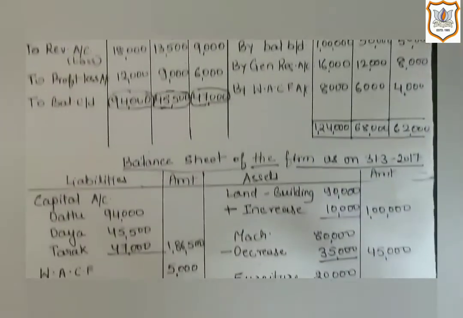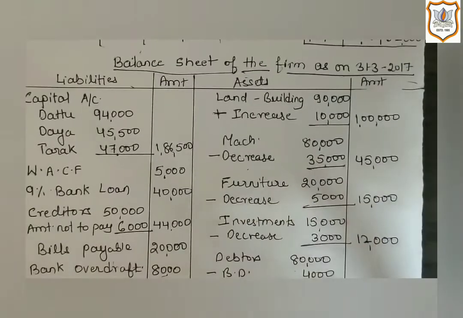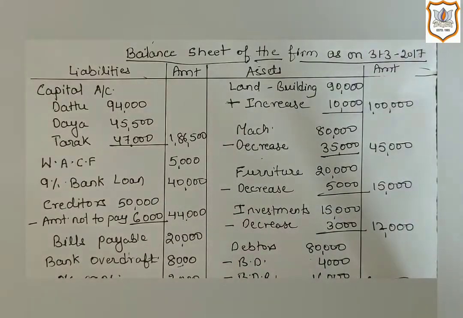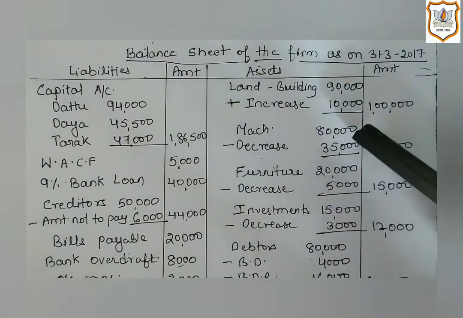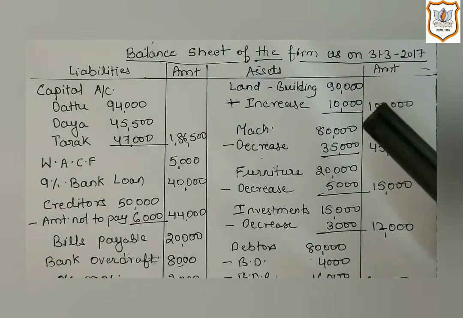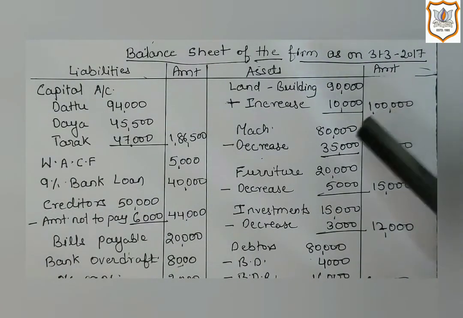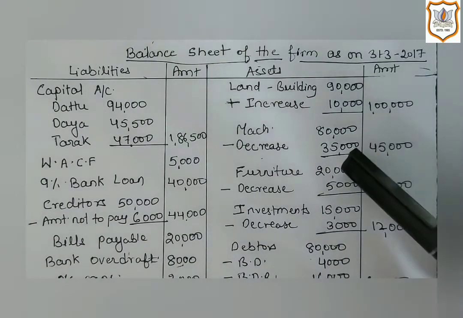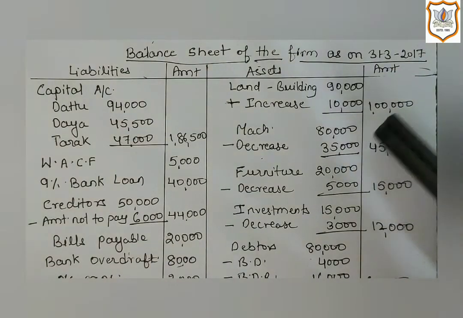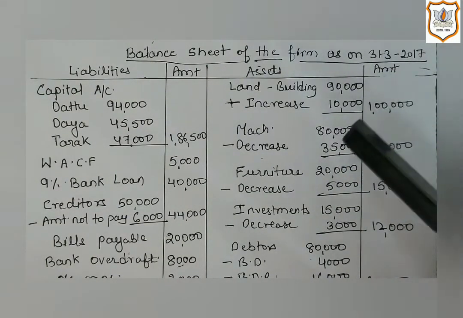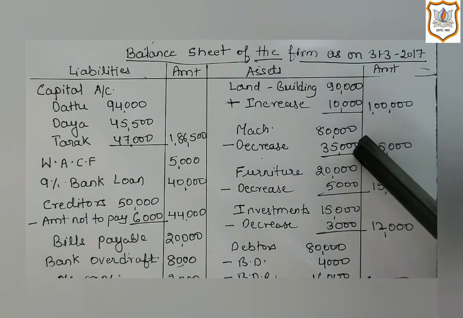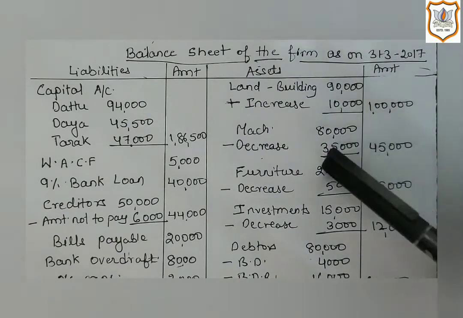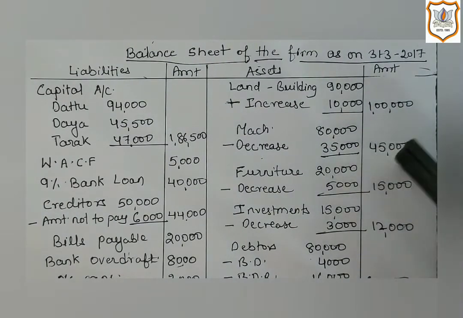So here we will give effect in the balance sheet. Here I have already prepared it to save time. So here is our machine. First I have written 80,000. This is the amount which I have written from the old balance sheet, and as 35,000 is given on the debit side of the revaluation account, that shows that there is a decrease in the amount of machine by rupees 35,000. So we will deduct it. So 80,000 minus 35,000, we will get 45,000.